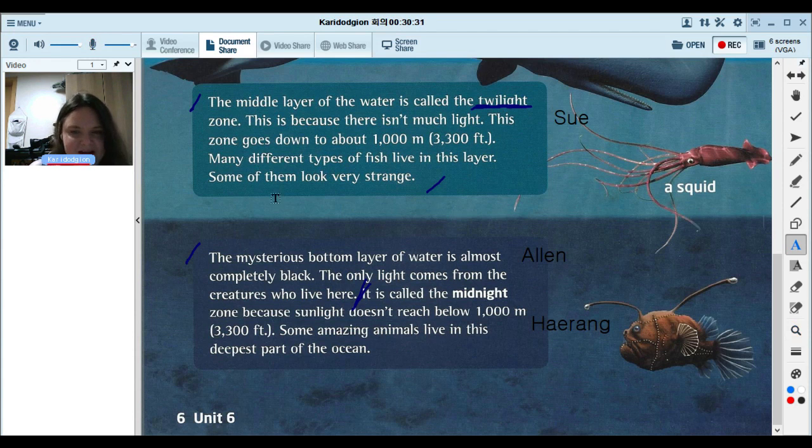Okay, good job, Alan. It's just that Haerong was supposed to read that last part, but it's okay. Haerong, maybe you can read this part. Do you have a microphone? Can I turn it on?